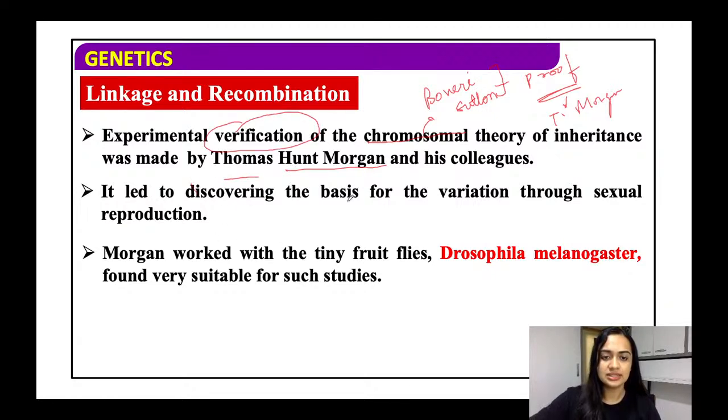So it led to the discovery of the basis of variation through the sexual reproduction method.